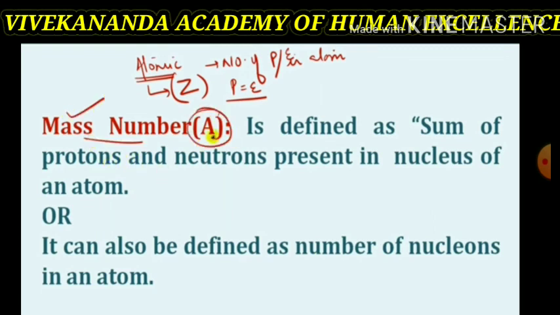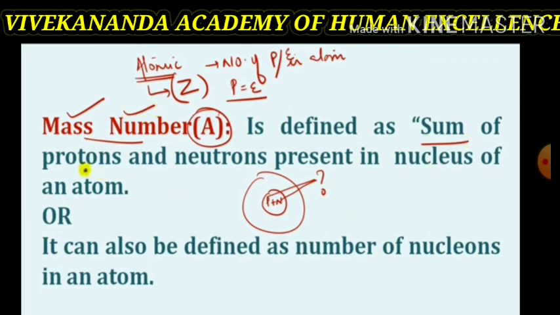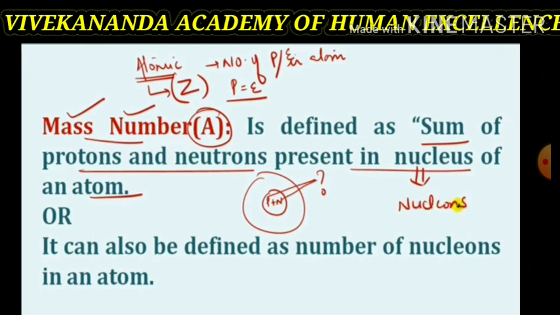So, mass number, denoted by the letter A, is defined as the sum of the protons and neutrons present in the nucleus at the center of the atom, or it can also be defined as the number of nucleons in an atom. So what are nucleons? Protons and neutrons are present in the nucleus, so these two particles together are called nucleons.